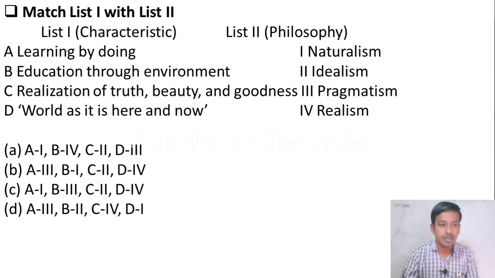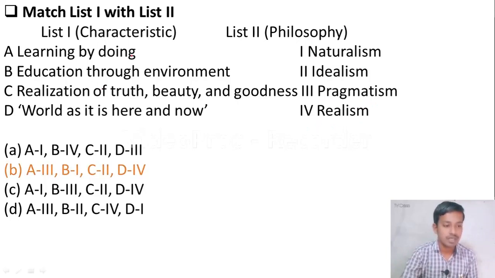Match the following characteristics and philosophy. Characteristics: A, learning by doing. B, education through environment. C, realization of truth, beauty and goodness. D, word as it is, here and now. Philosophy: 1, naturalism; 2, idealism; 3, pragmatism; 4, realism. Four options are there. Here the right option is option B.